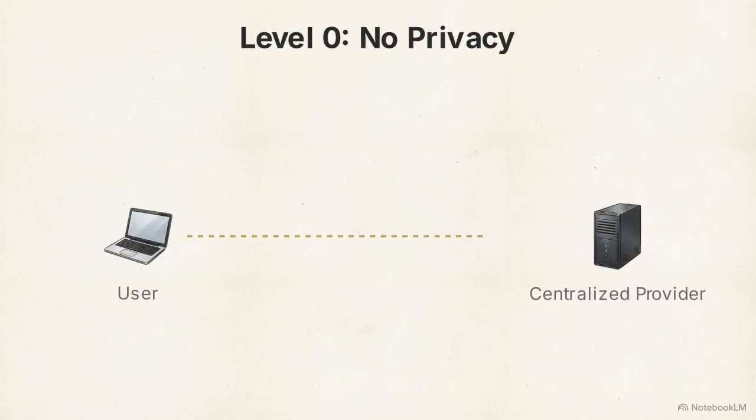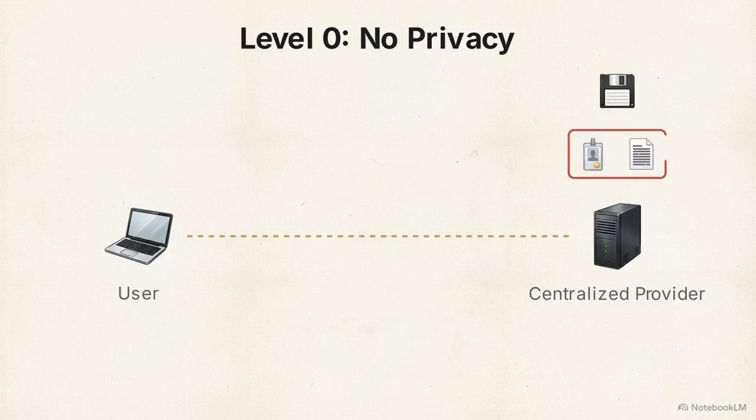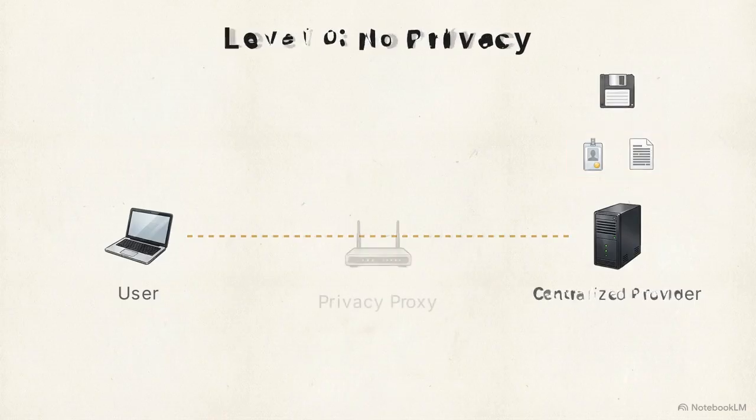This network flow diagram maps Level 0, no privacy. This is the baseline for default OpenAI and Anthropic accounts. A data packet containing both a user identity badge and a plain text document travels to a central server. The provider sees who sent the request and what it contains, storing both indefinitely on their own infrastructure.